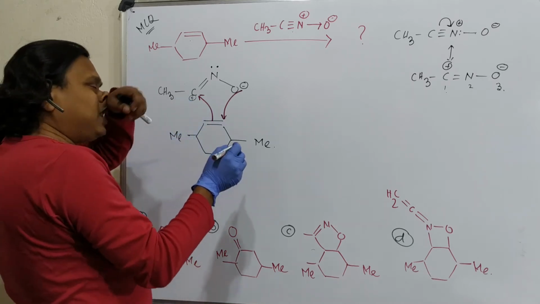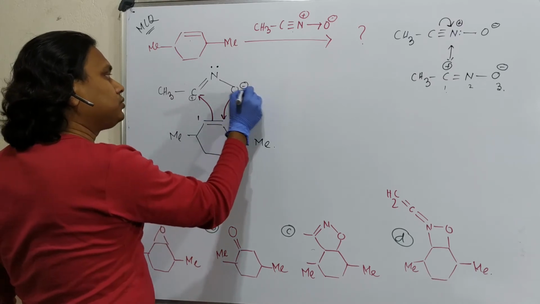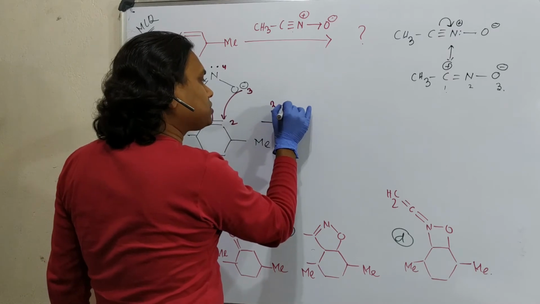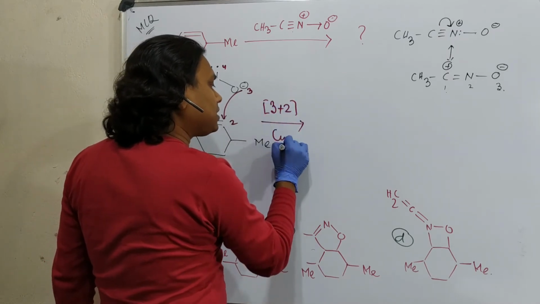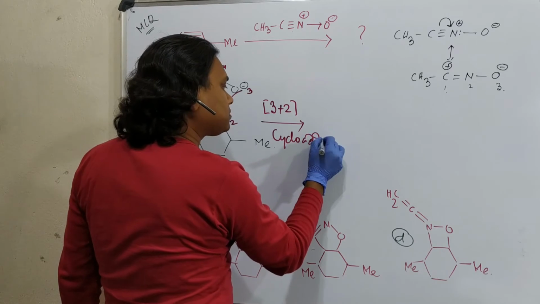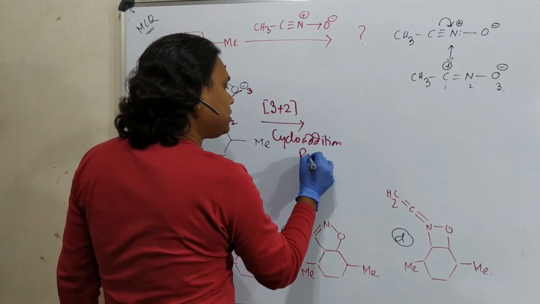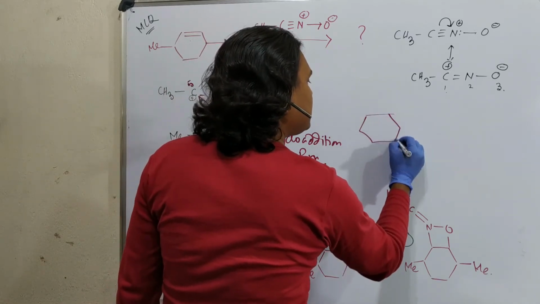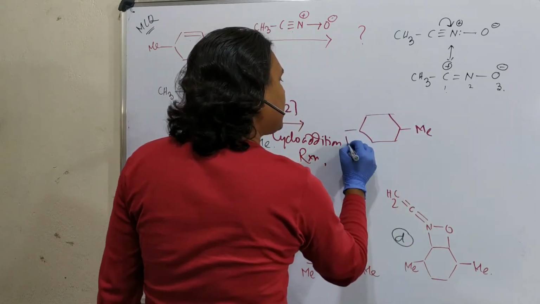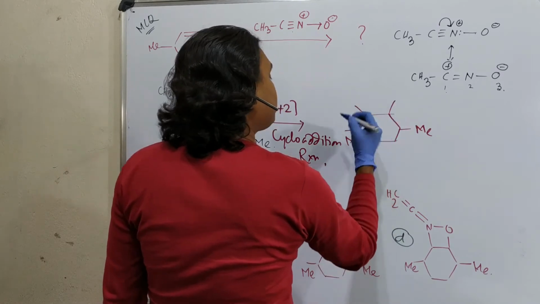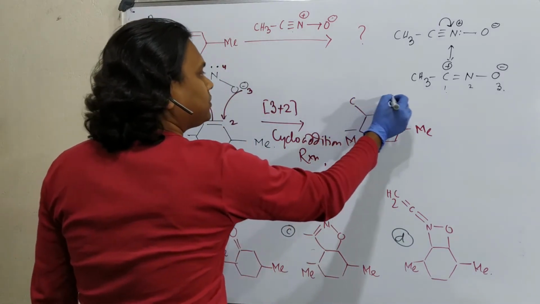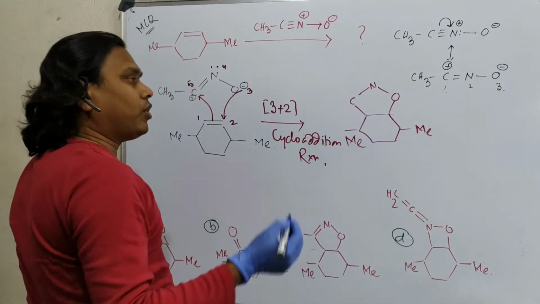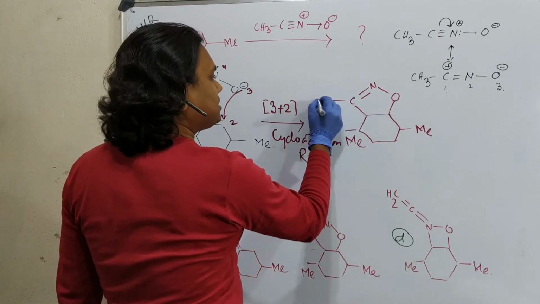So in this way, how many ring members are possible? 1, 2, 3, 4, 5. So this is actually a 3 plus 2 cycloaddition reaction, and what will it produce? First it is as it is, this is methyl, this is methyl, and along with that it will produce a 5-member ring. See, one is carbon, this is oxygen, this is nitrogen. Just draw the ring, with the second bond order, and this is the methyl.